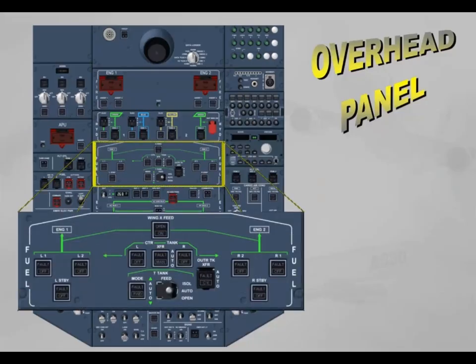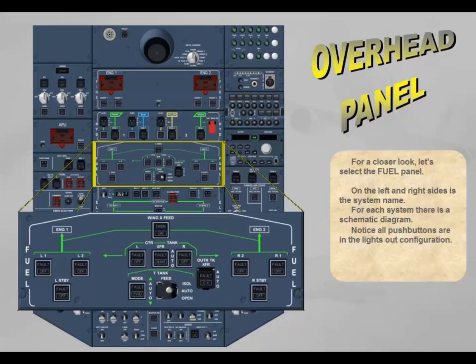On the left and right sides is the system name. For each system, there is a schematic diagram. Notice all push buttons are in the lights out configuration. Click on the forward arrow to return to the cockpit.